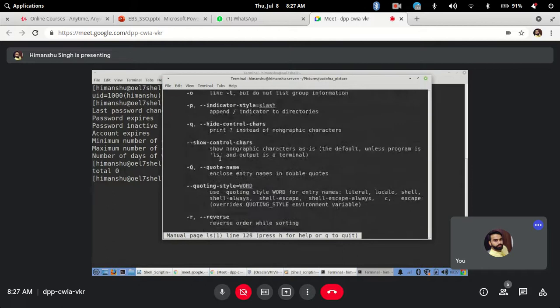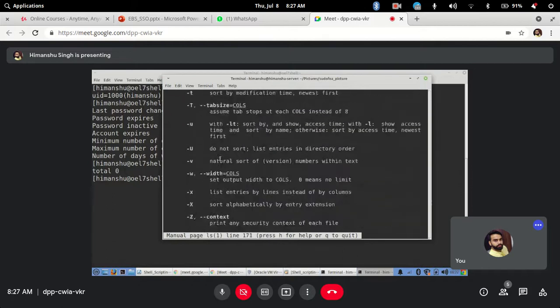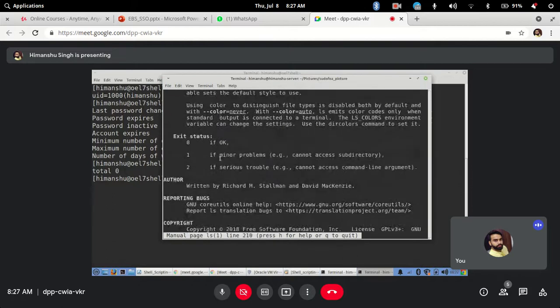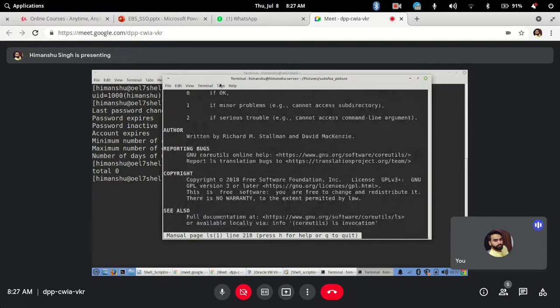If you see here, it will have all the options and who is the author. So remember, Linux is an open source operating system, and most of the commands and everything are developed by various users across the world.